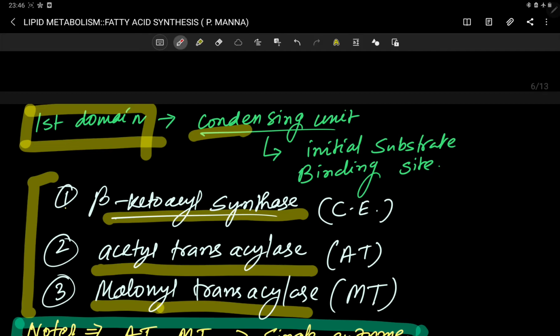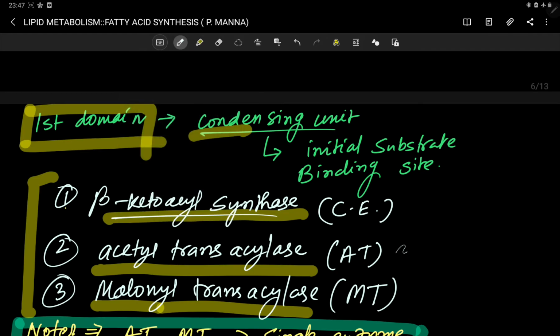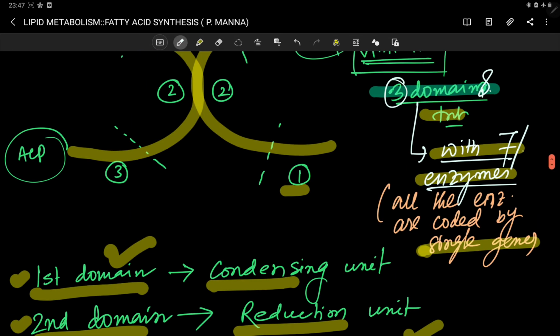Now according to some authors, a recent modern study is telling us that these 2 enzymes, acyl transacylase and malonyl transacylase, are a single enzyme. So if we consider these 2 as a single enzyme, then the total enzyme activity is not 7, it is now 6. But this is the modern study.